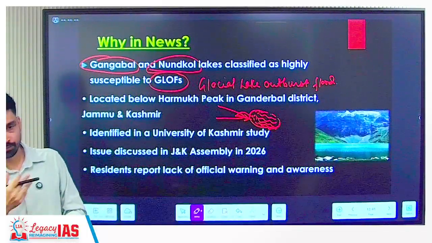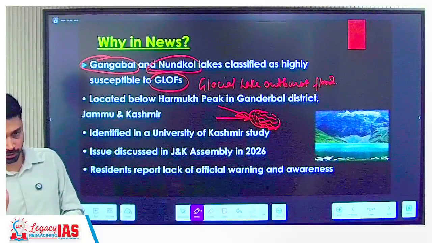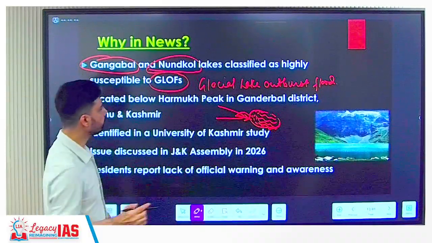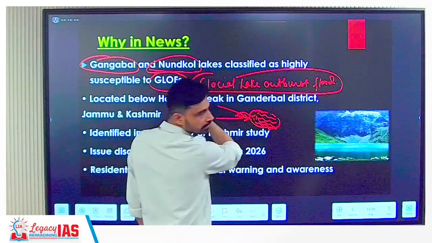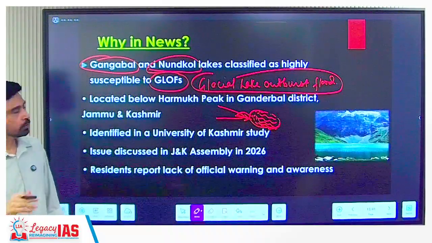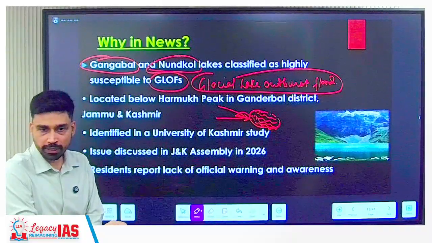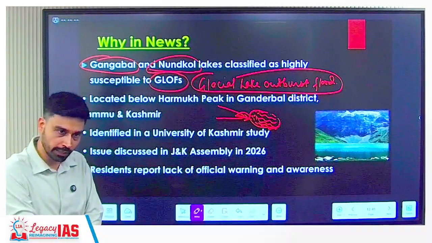So what you can see is that the glacial lake has simply burst out. Why burst out? Because it is not able to store water. So this kind of flood, what do you call such a flood? Glacial lake outburst flood. That means the glacial lake has burst out, and the water is now moving at very fast speed in the lower areas as such.